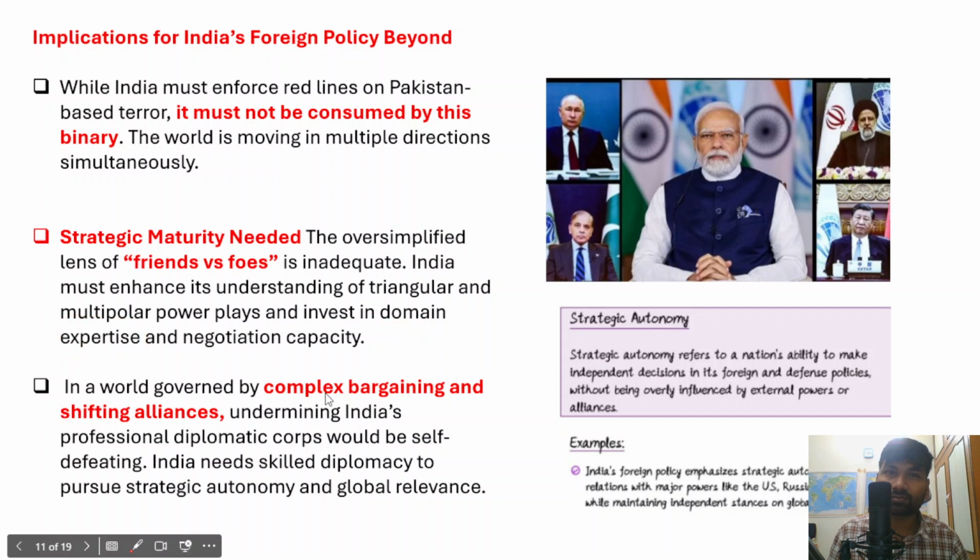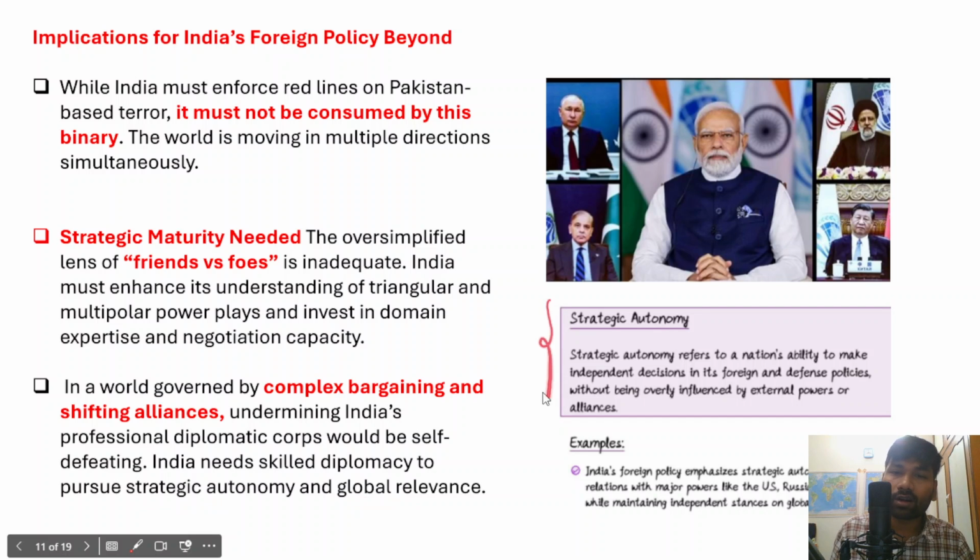India should also invest more in its diplomacy, and improve at complex bargaining and shifting alliances. In this context, undermining India's professional diplomatic corps would be self-defeating. Therefore, India needs skilled diplomats to pursue strategic autonomy and global relevance.